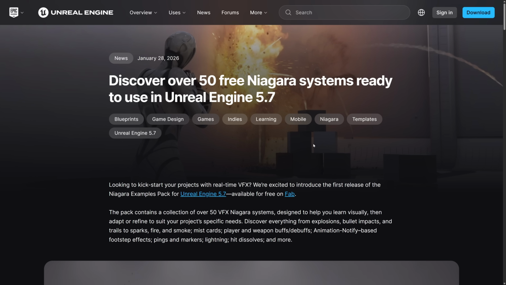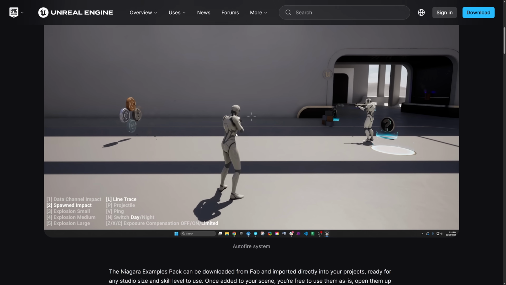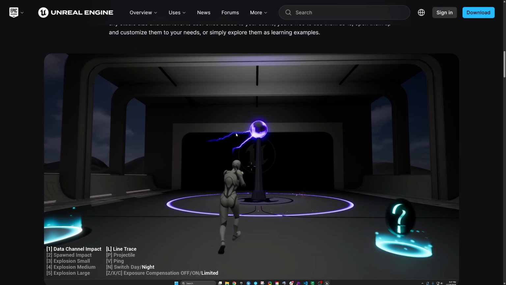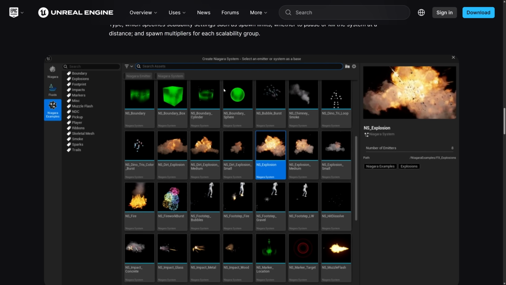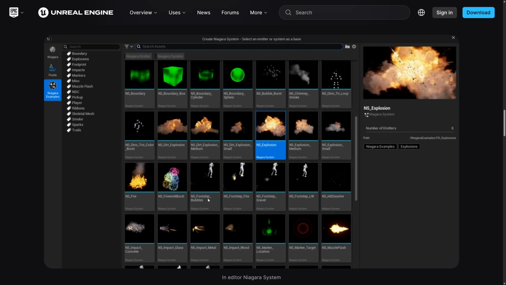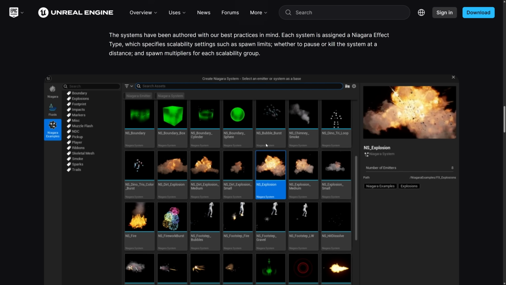And then we got another one that's kind of a bonus for Unreal Engine people. They just released the 50 free Niagara system-ready effects. So if you want a number of different special effects, Niagara based, they are available in this pack. So you can see all of them right here. So you've got explosions and footstep bubbles and location markers and so on. A number of common particle systems you may need to use inside of Unreal Engine are available.